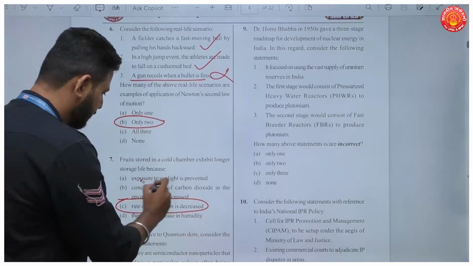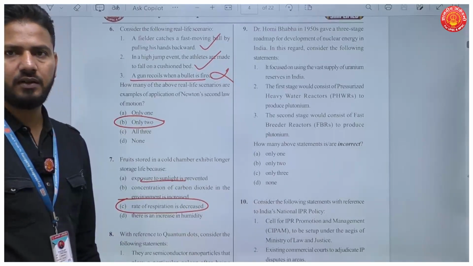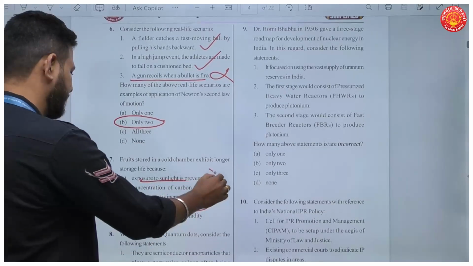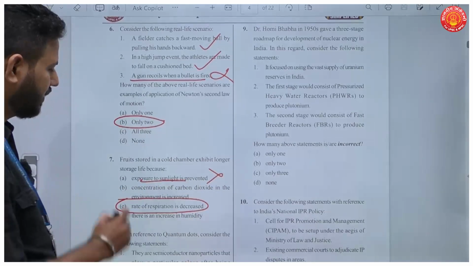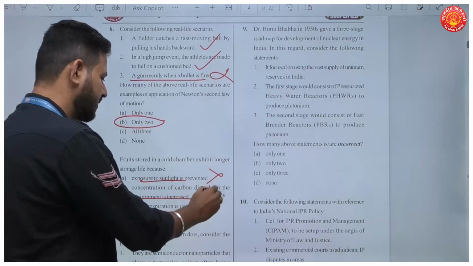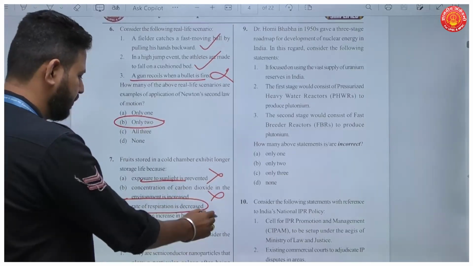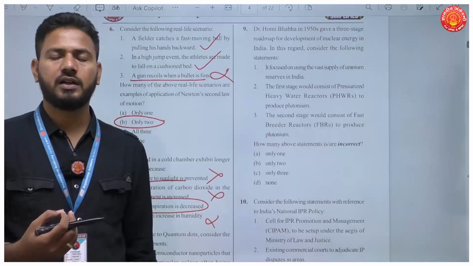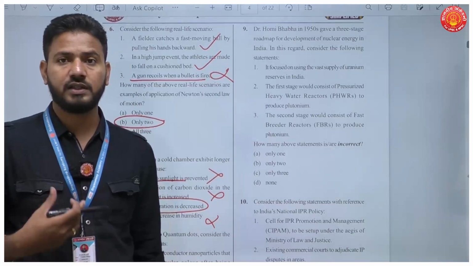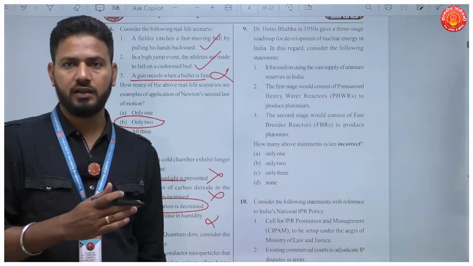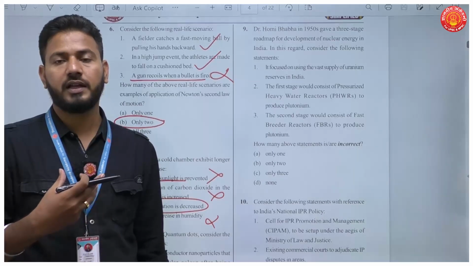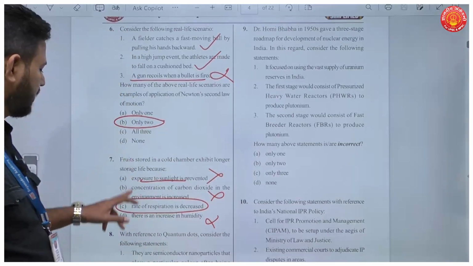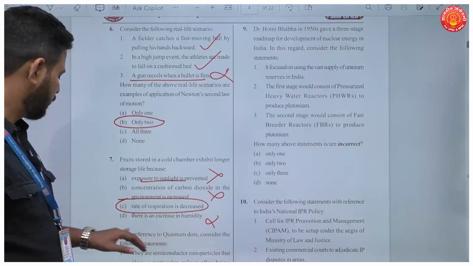Okay, even if exposure to sunlight is prevented, they still go bad. So this cannot be the explanation. Concentration of carbon dioxide in the environment is increased, not at all, and there is an increase in humidity, not at all. Okay, so the rate of respiration is decreased. Actually, ethylene, the hormone which results in the ripening of fruits, okay, that is slowed down because the rate of respiration is slowed down. So your answer for question number 7 would be C.